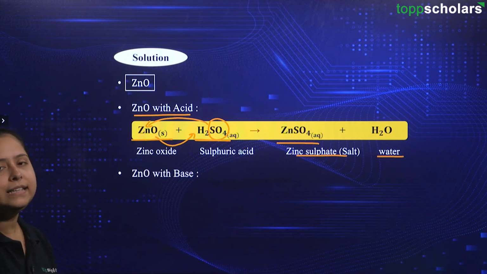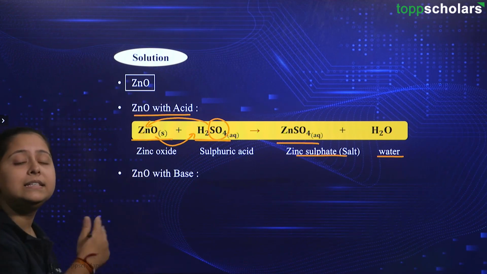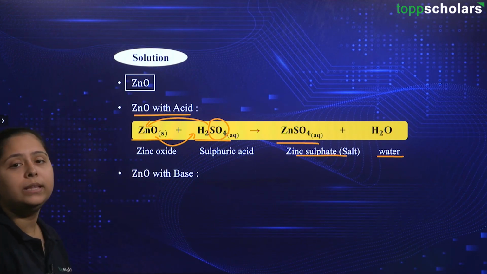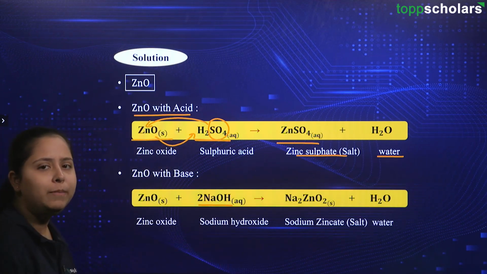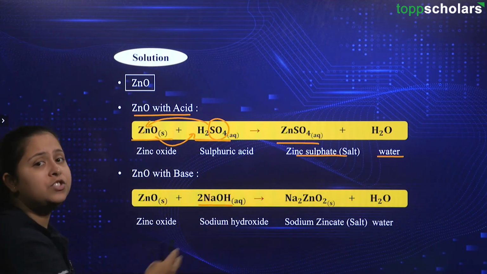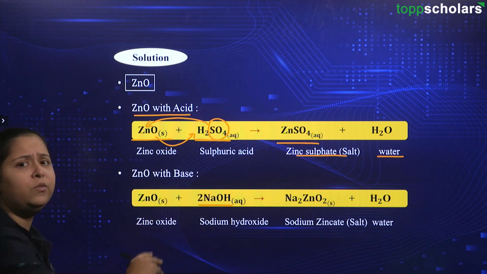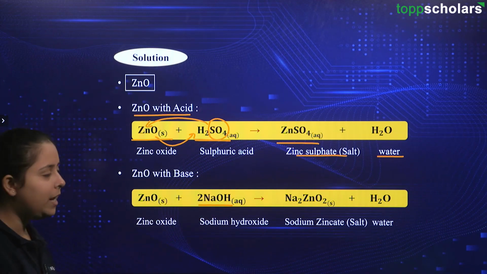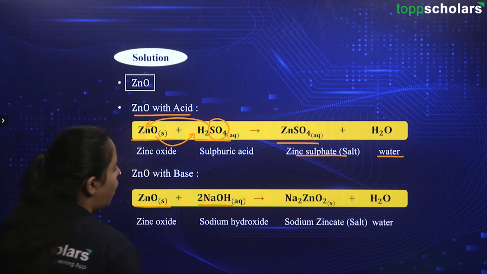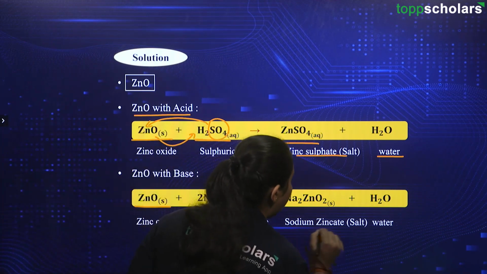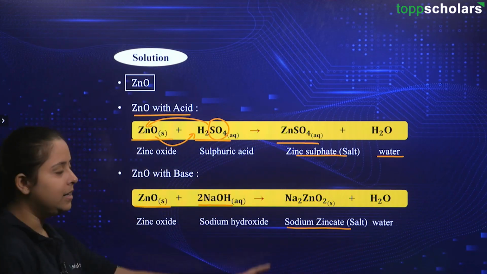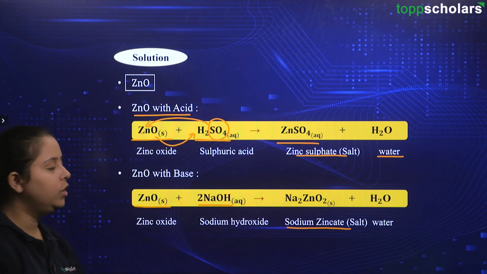Now friends, let us see how this zinc oxide reacts or behaves with a base. For the base, we will use NaOH, which is a strong base. There is no reason for us to justify why this one is a base and why it isn't an acid. Going ahead, this zinc oxide reacts with NaOH and we have the formation of sodium zincate, which is a salt, and along with it water is also formed.